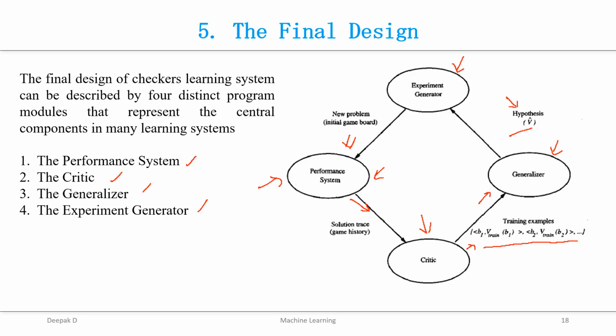The last module is the experiment generator. This experiment generator takes the current hypothesis as input and produces a new problem, that is an initial board state, for the performance system to explore. Its role is to pick new practice problems that will maximize the learning rate of the overall system. The sequence of design choices made for the checkers program is summarized in the next slide.